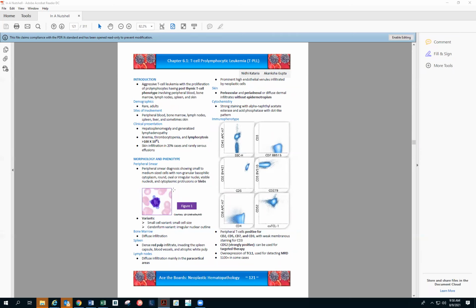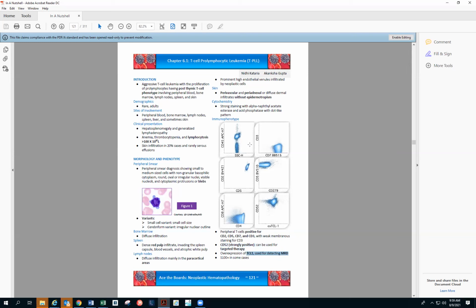So the TPLL, the cytoplasmic blebs are not specific, but seen in TPLL, and these will be round to oval cells, irregular nuclei, with visible nucleoli, and non-granular basophilic cytoplasm. Cytoplasmic protrusions, as I was saying, blebs are usually seen. Immunophenotype, this I wanted to go through. If you remember, just now we read CD52 and TCL1. Those are the more specific ones. CD52 is more for targeted therapy, and overexpression of TCL1 is used for MRD.